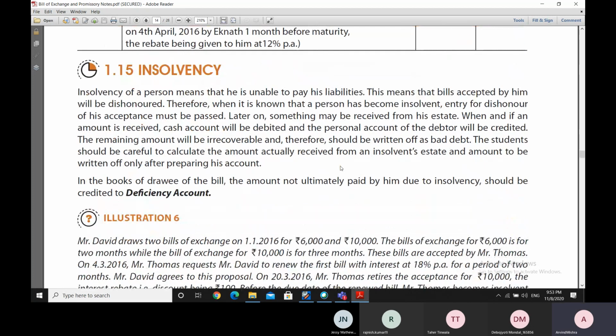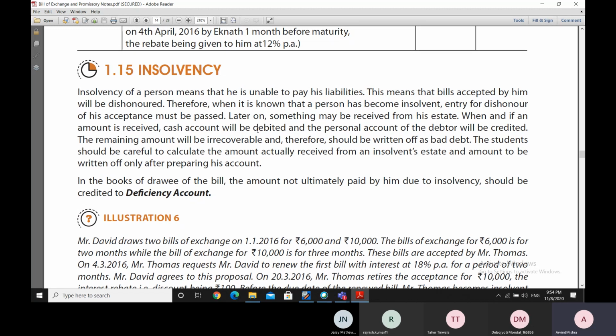Now let's go to insolvency. Insolvency of a person means that if we say that a person is insolvent, it means that he is not able to make the payment. He is unable to pay his liabilities. Insolvency means the inability to pay the liabilities. It means that the bill which was accepted by any person will get dishonored, because if he is insolvent, the bill, if he has accepted earlier, will get dishonored.